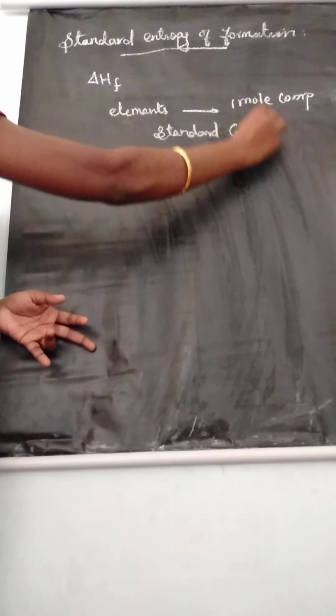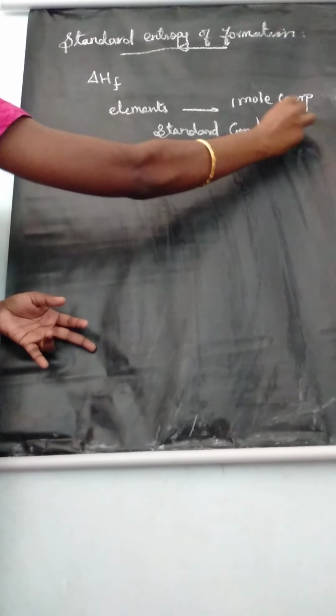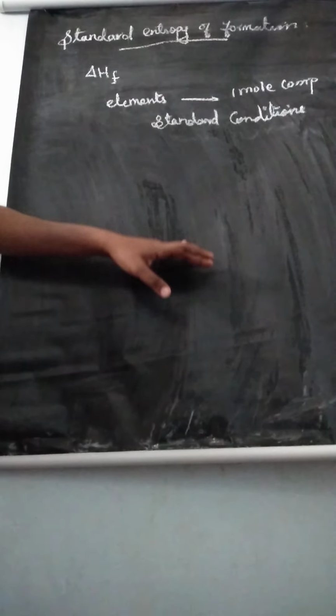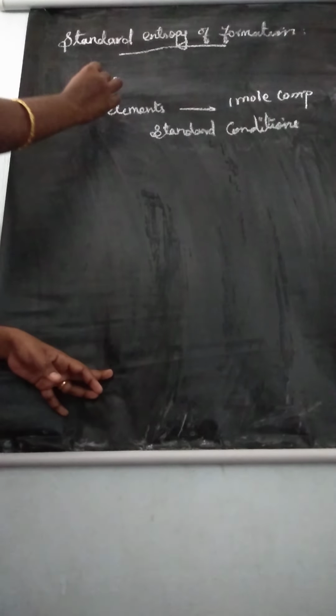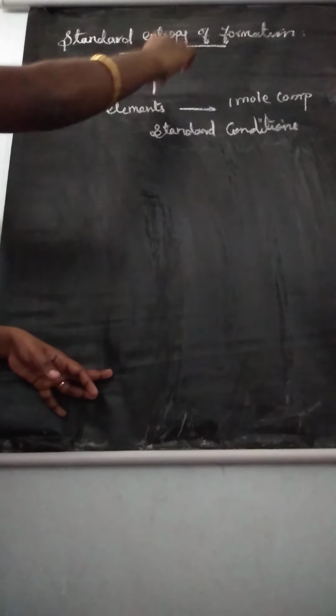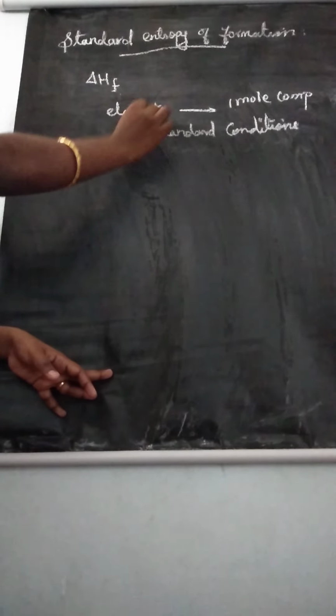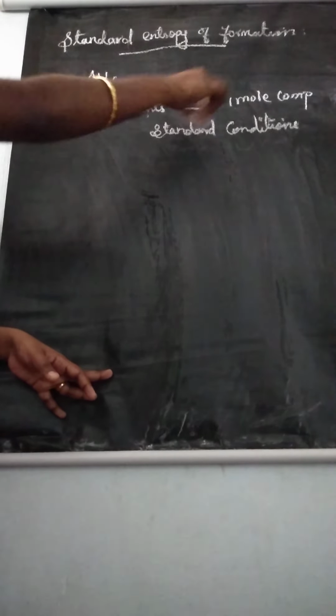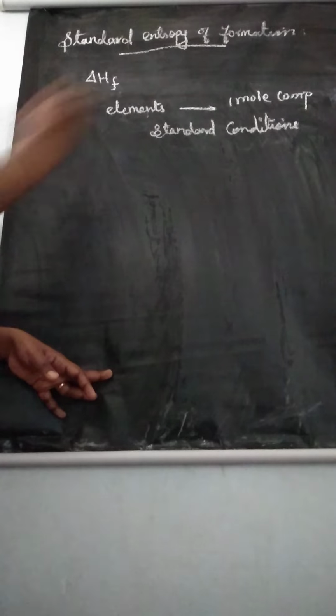Standard conditions means temperature and pressure are at standard values.